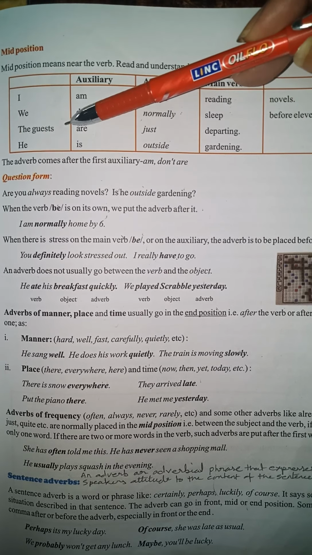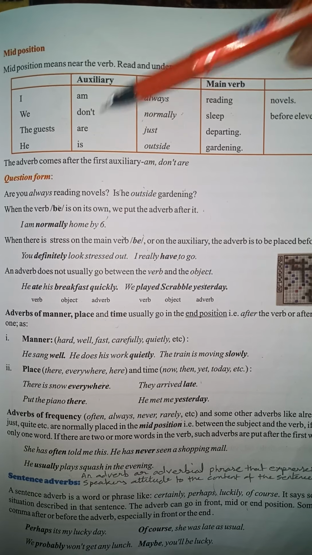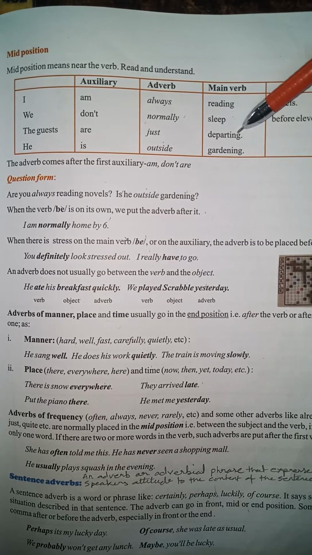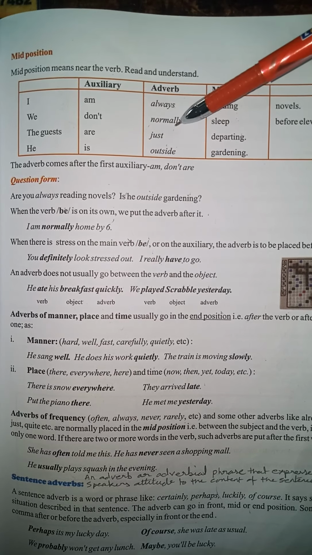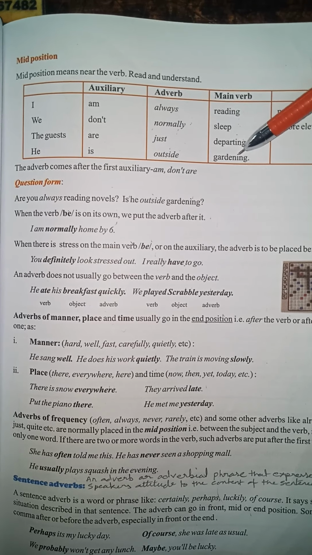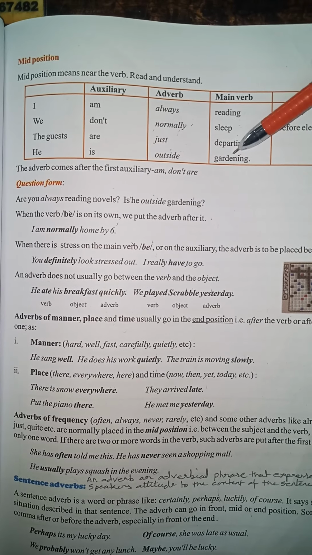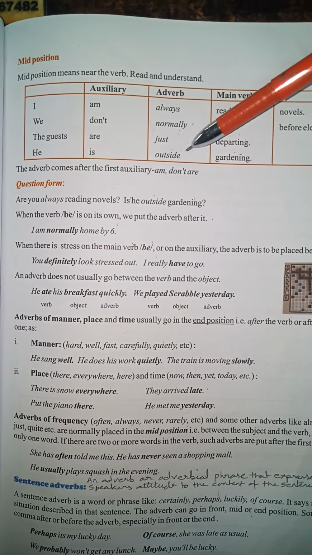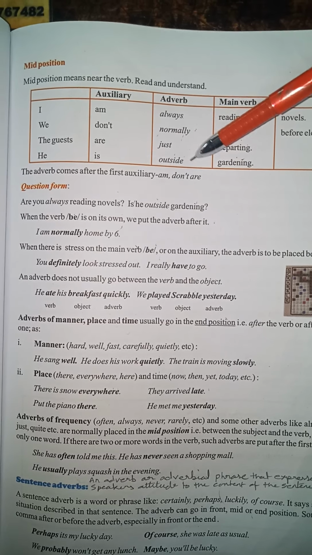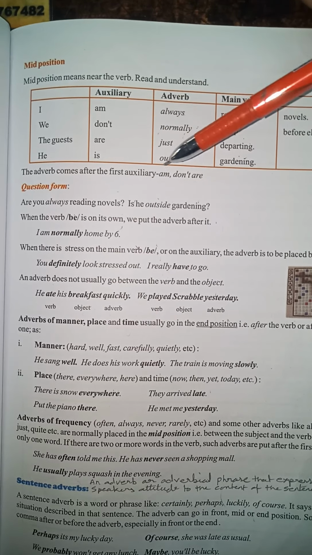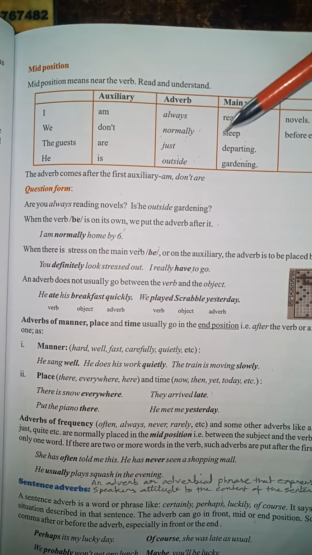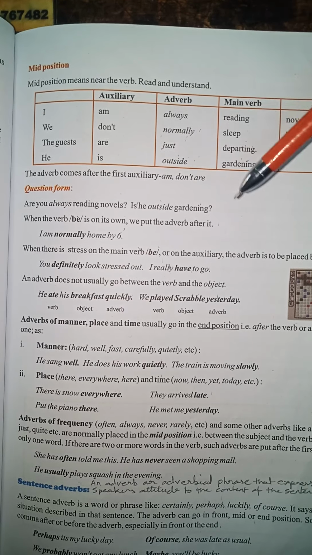Then the guests are subject. Are is our auxiliary verb. Just is our adverb over here. And this is the main verb, departing. The guests are just departing. He is outside gardening. So he is gardening where? Outside. So here our adverb of place is placed in the middle. So the adverbs are placed after the auxiliary, that is am, don't, are, is.